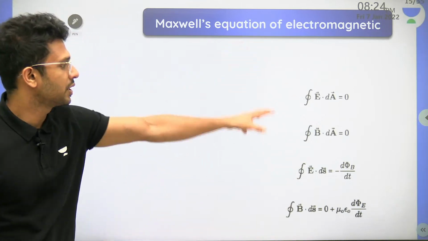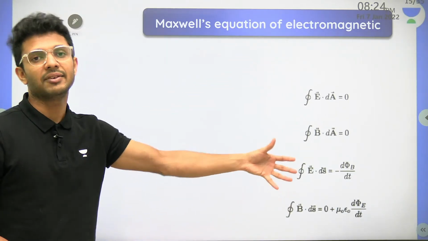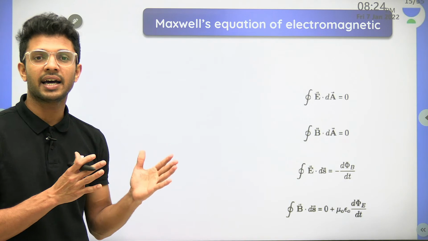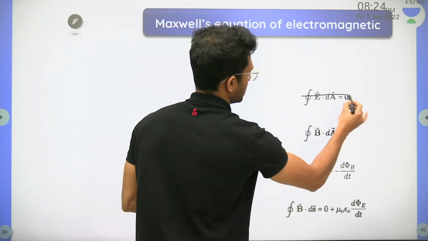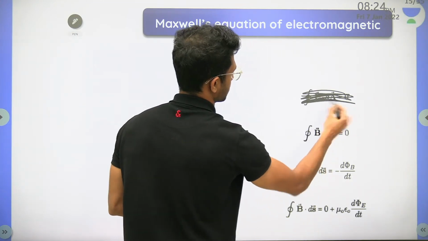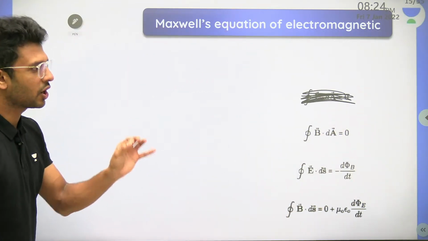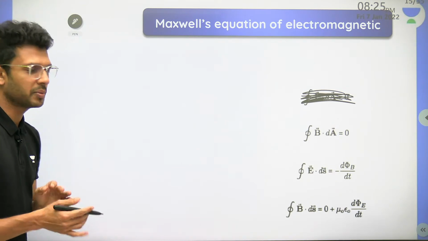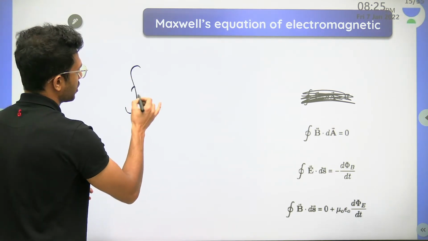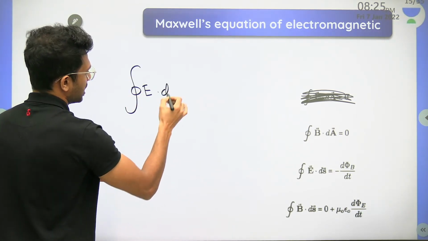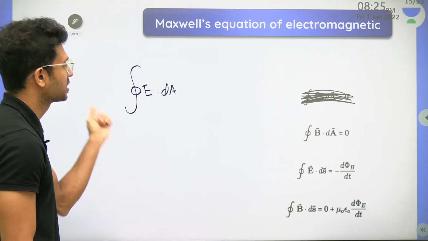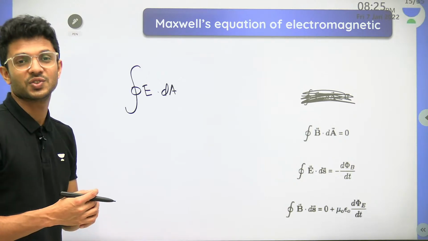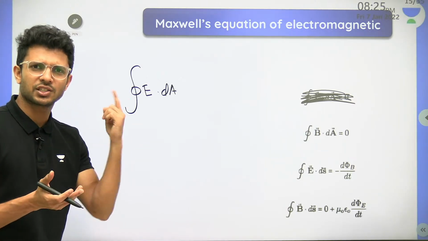Now, we are just going to revise all the formulas that we have learned in our entire part 1 book of physics. Starting with the Gauss law in electrostatics. Do you remember what the Gauss law in electrostatics was? Integral E dot dA. What is it? The total flux passing through a closed surface, which was called the Gaussian surface.